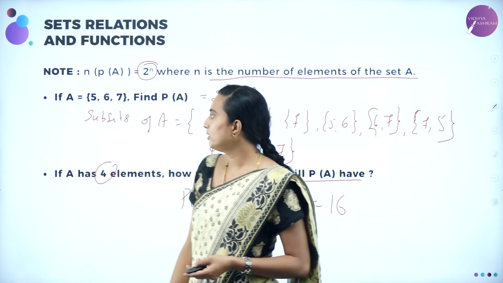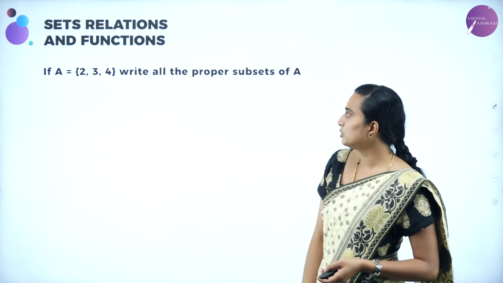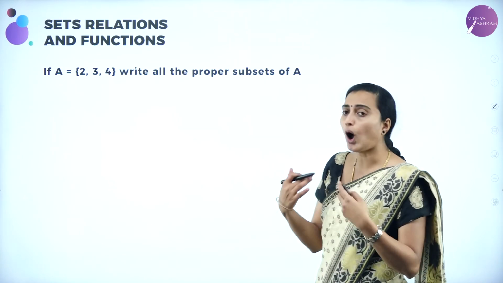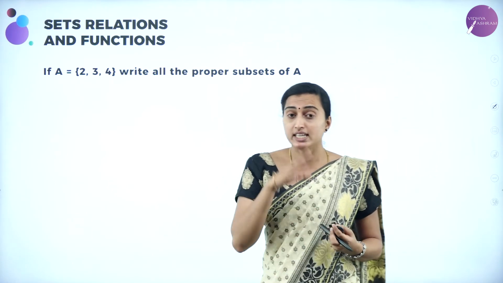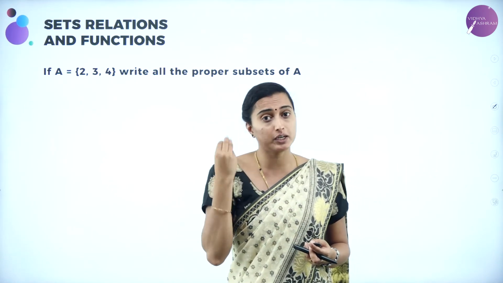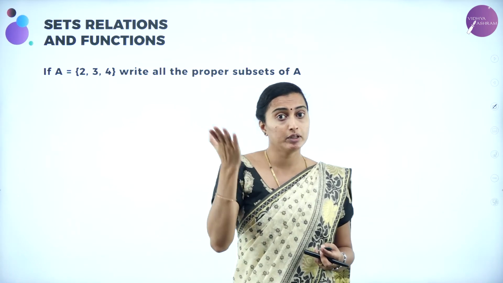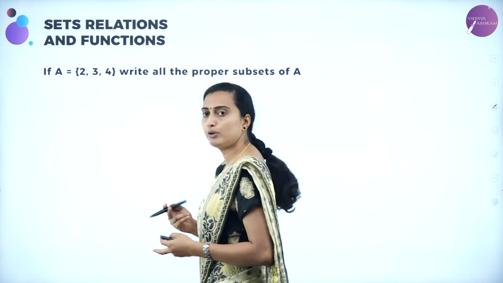Okay. Next we'll be moving on to: if A is equal to {2, 3, 4}, write all the proper subsets of A. Proper subset means what? Proper subset means set A will be a subset of set B, but A is not equal to B. That is going to be known as a proper subset.